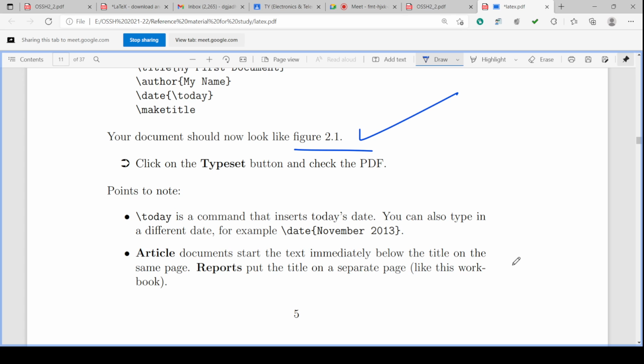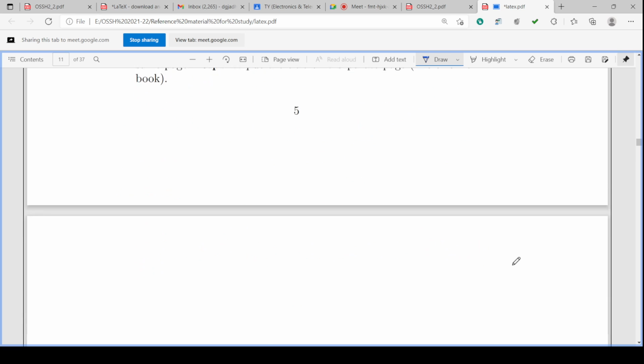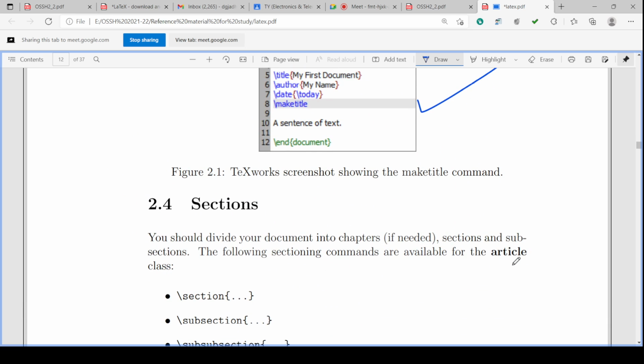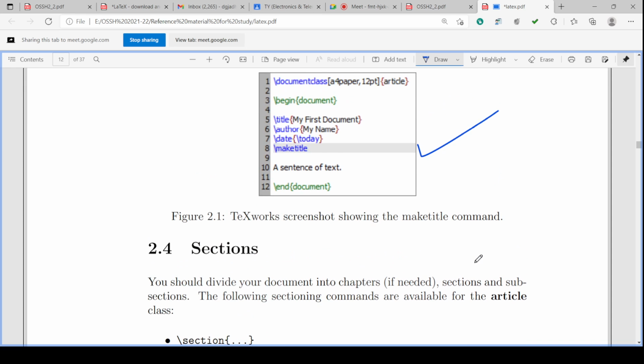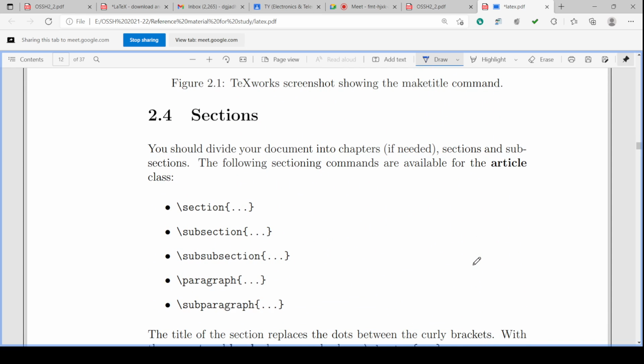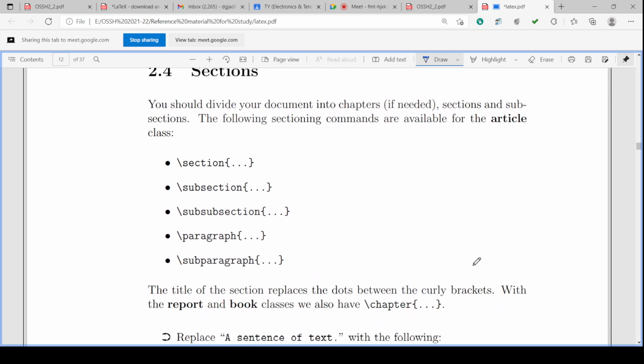So these are the various types of documents; accordingly, changes will be there. This is one screenshot showing the maketitle command. Then the second component of the text will be sections.